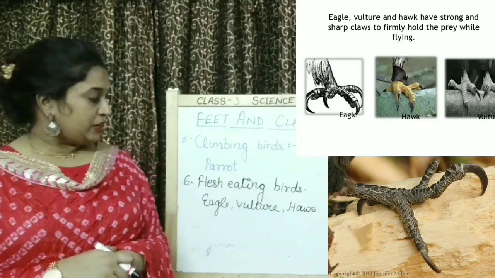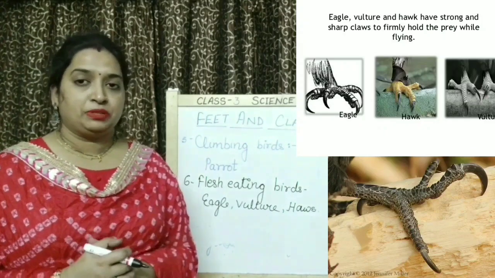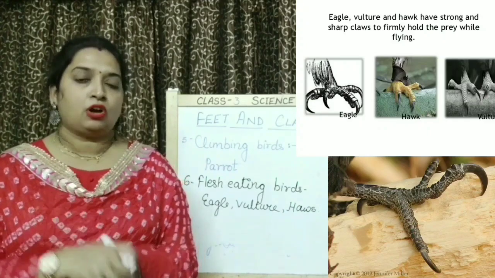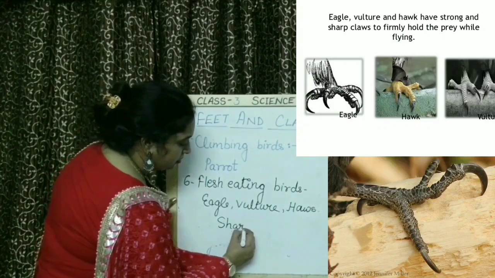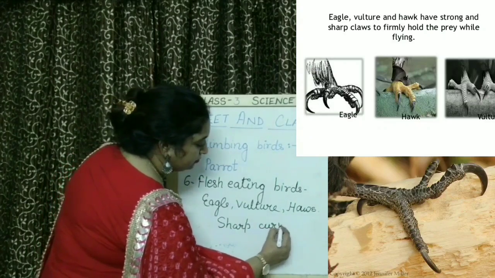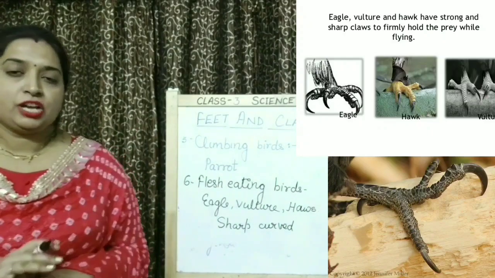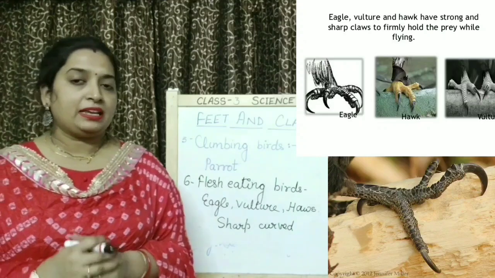Right? So children, in these carnivorous, or we can say flesh-eating birds, they have sharp and curved claws. What kind of claws? Sharp and curved claws. With the help of these sharp and curved claws, they hold their prey easily.